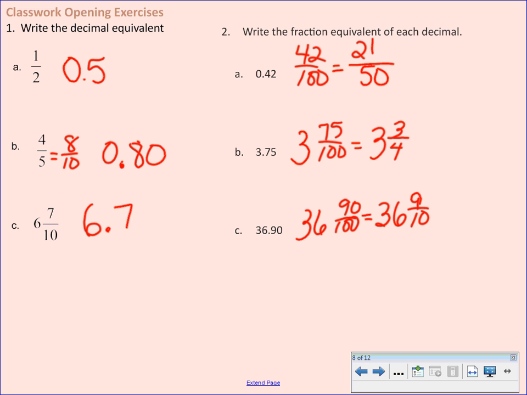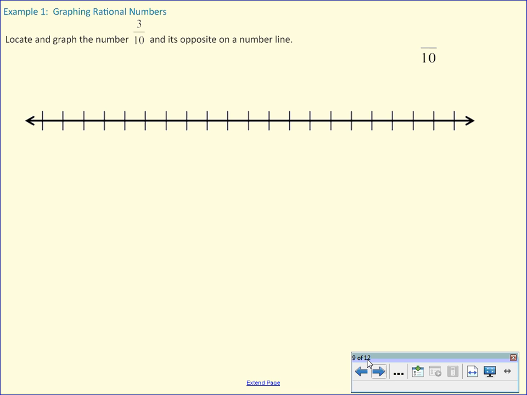These are all rational numbers. Now, if we wanted to take a rational number and plot it on the number line, let's think about how we would do that. Typically, when we make a number line, each tick or hash mark, whatever we want to call it, represents 1. Don't write anything yet, put your pencils down. If this was 0 and that was 1, and I have to grab 3/10, I'm not cramming it in there.